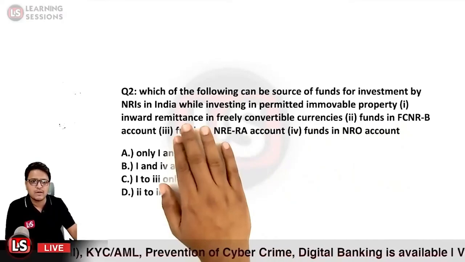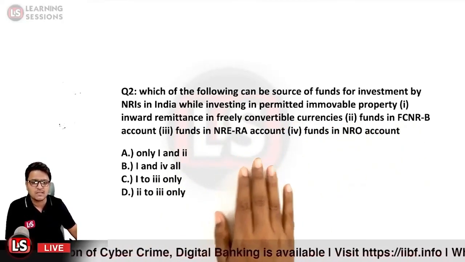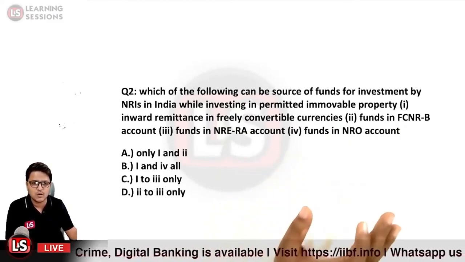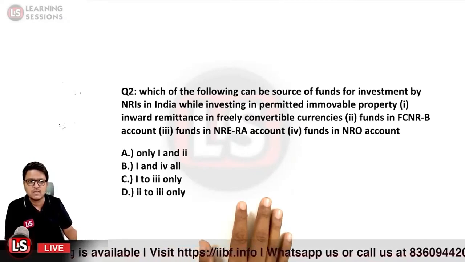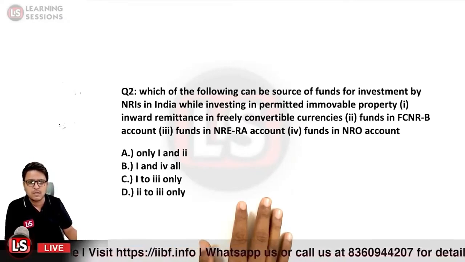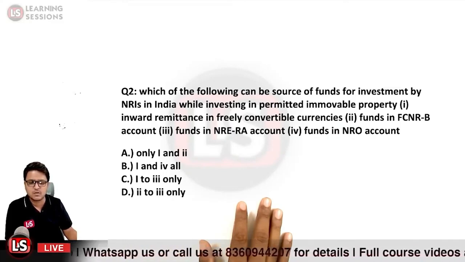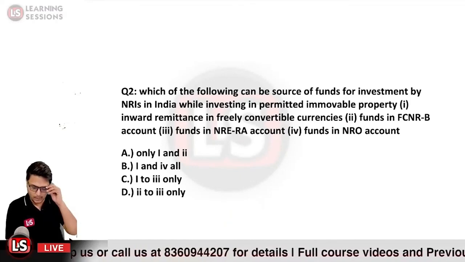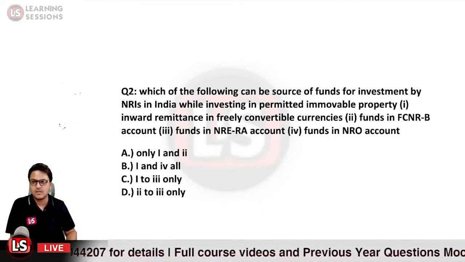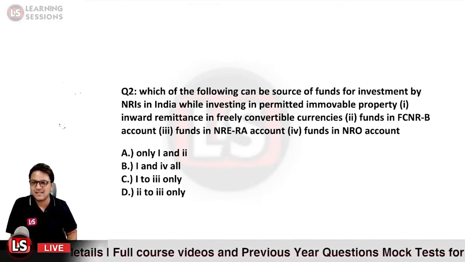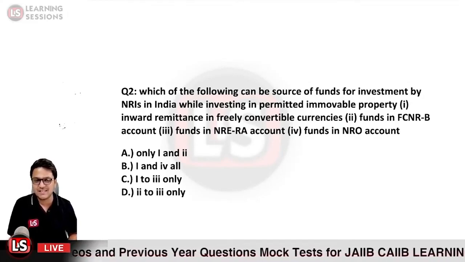It can be by way of inward remittances in freely convertible currencies, or funds in FCNR bank account, funds in NRE Rupee account, or funds in NRO account. So what particular amount can be used so as to invest in the immovable property? What would be the right answer to question number 2? Kindly hurry up and answer it at the earliest.